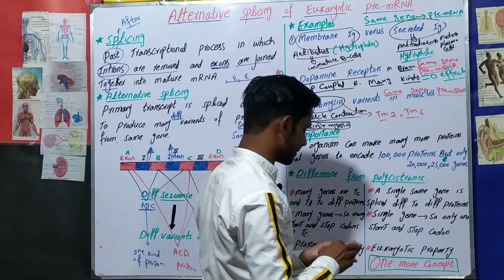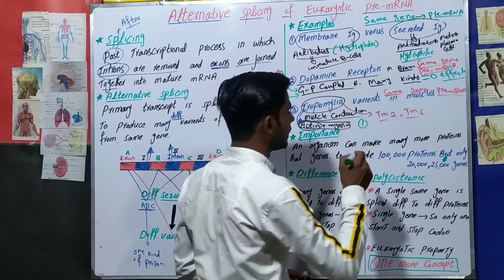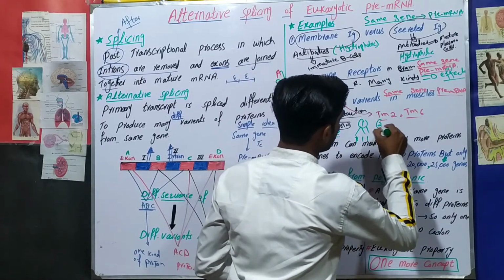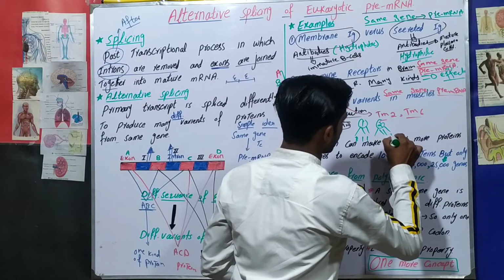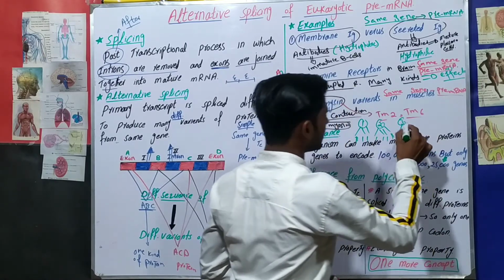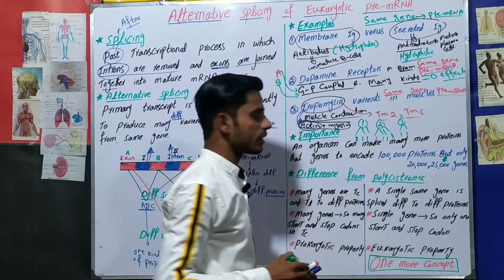Understand? Let's suppose, so simple, that one gene produces 3 proteins. Okay, 1, 2, 3. Another gene produces 4 proteins, 1, 2, 3, 4. The third produces 2 proteins. So now you can see 3 genes, but producing 4, 3, 2, which is 9 proteins.